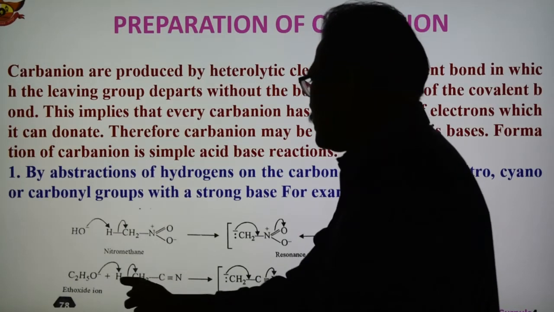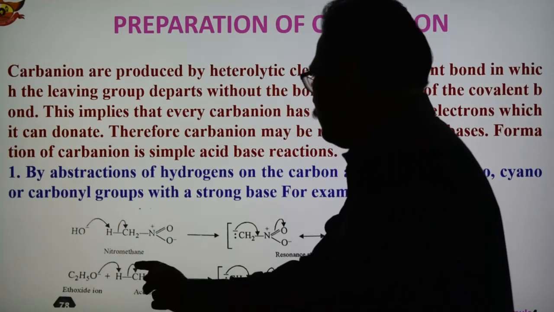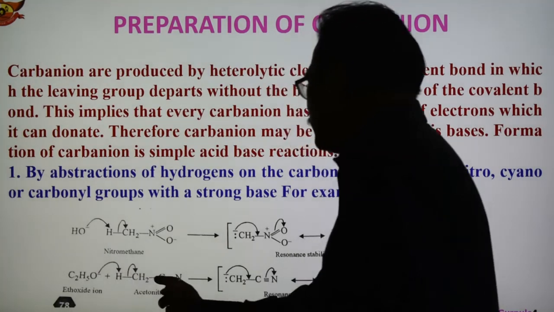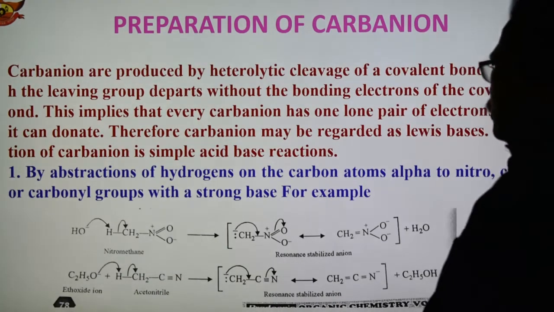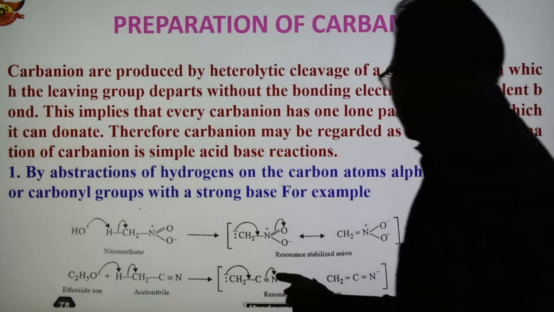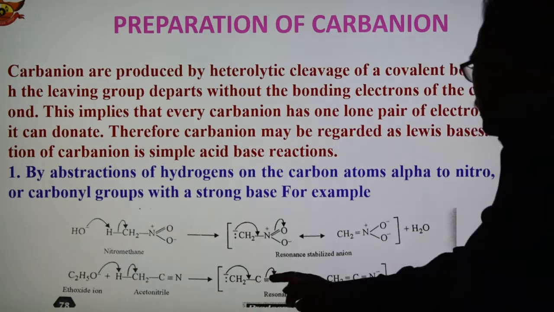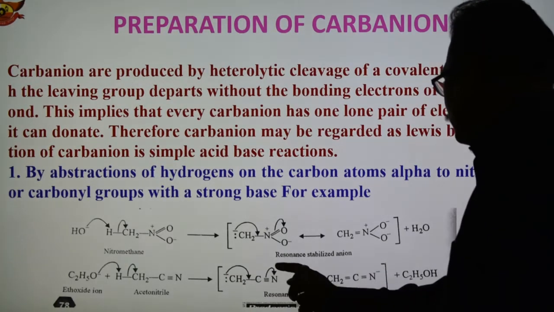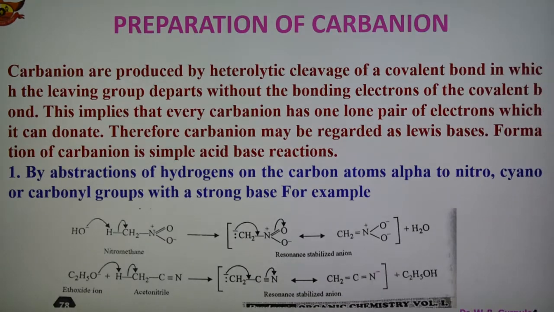So in case of CH3, this C-H bond undergoes cleavage, and the ethoxide ion abstracts hydrogen from this compound, forming C2H5OH. The electron pair shifts to this carbon, so the carbon becomes negatively charged. This is another structure, where this bond is shifted here. So what is this? It is a resonance stabilized anion. These are the two examples of formation of carbanion.